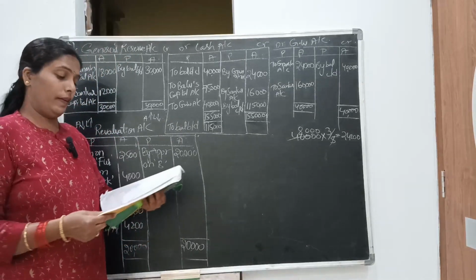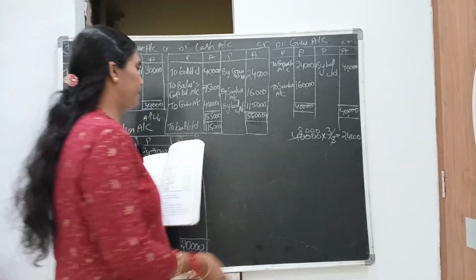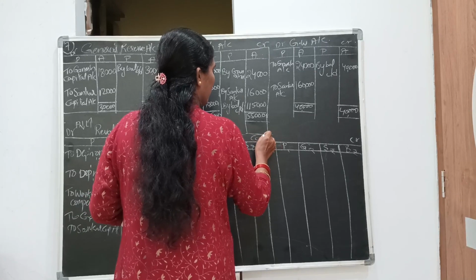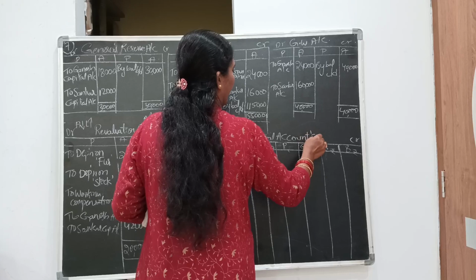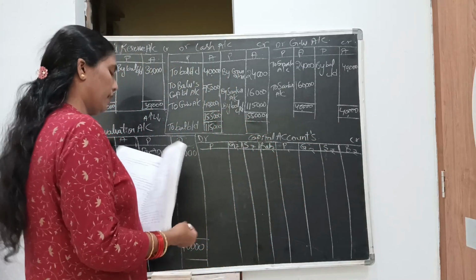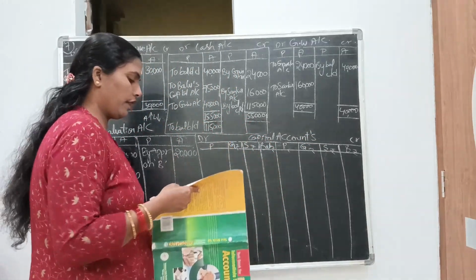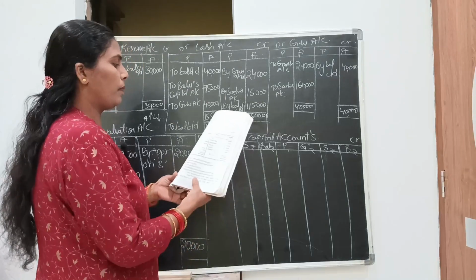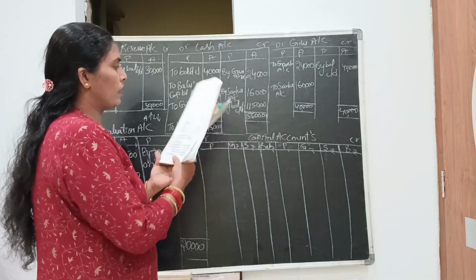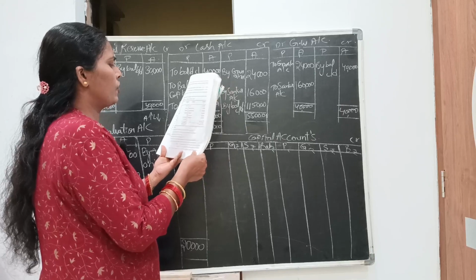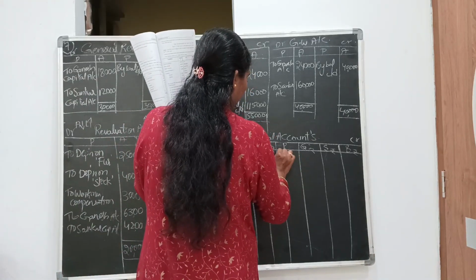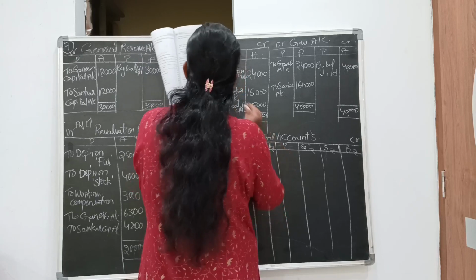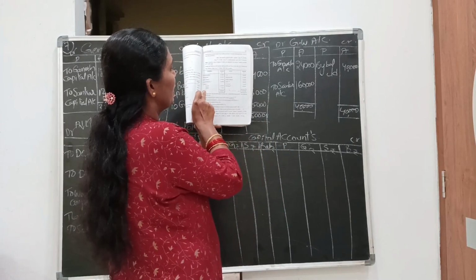Now we'll prepare the capital accounts. Put the heading capital accounts. First we need to post the old partners' capital to the capital account. Ganesh capital is 1,50,000. In the particulars, debit side, because this is on the left side of the balance sheet.